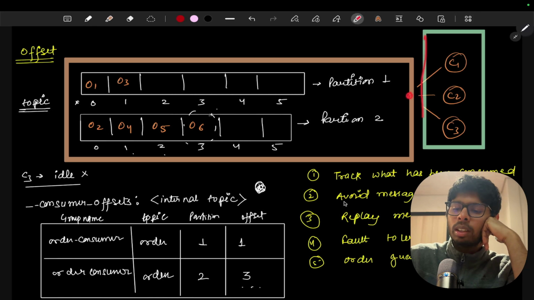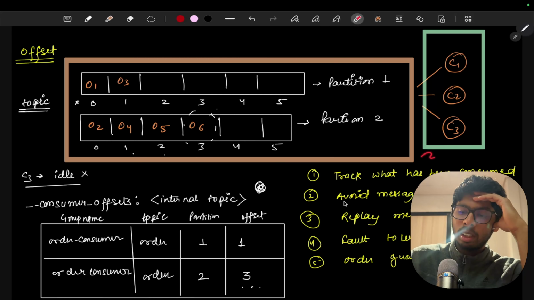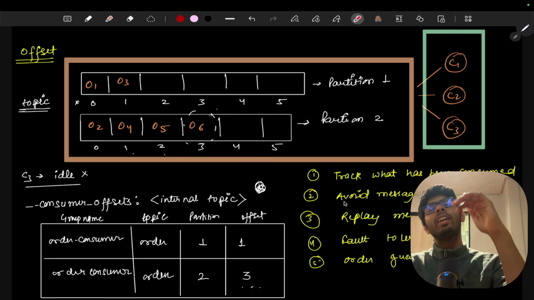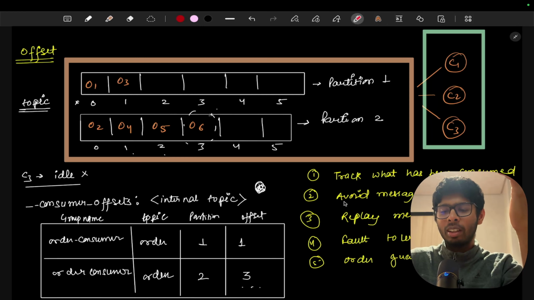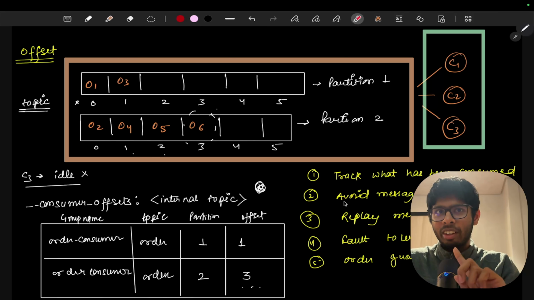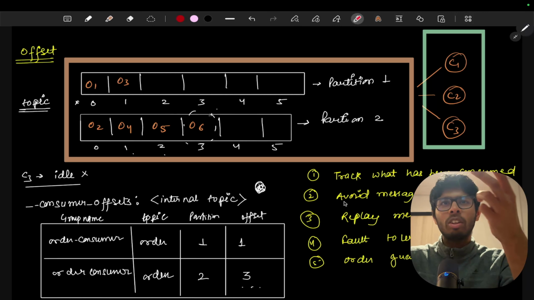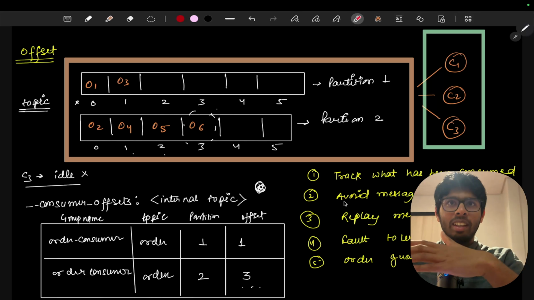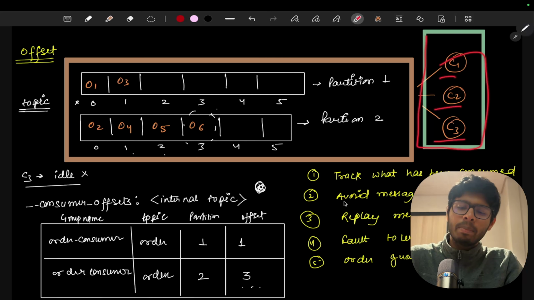Now we make our consumer group. This is our consumer group, and we have three consumers: 1, 2 and 3. Let the name of the consumer group be order consumer. The first thing, which I'm going to tell you in the interview video, is that we generally don't make more consumers than the number of partitions. We'll come to why in the interview video, but I'm letting you know that if we have 2 partitions, we generally make 2 consumers only. We don't go for 3 consumers. Okay, so let's say we now have 1 consumer group with 3 consumers in it and 2 partitions.